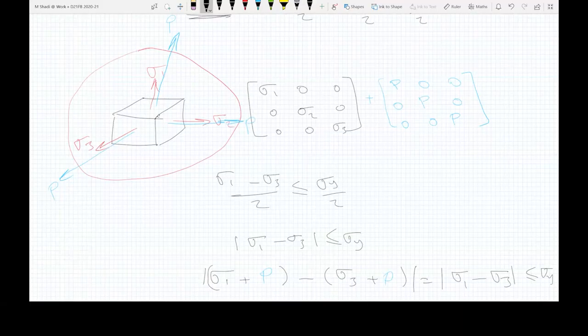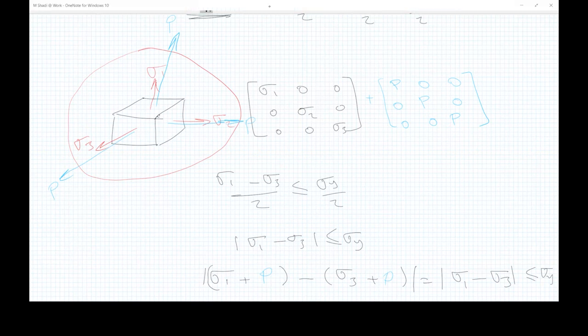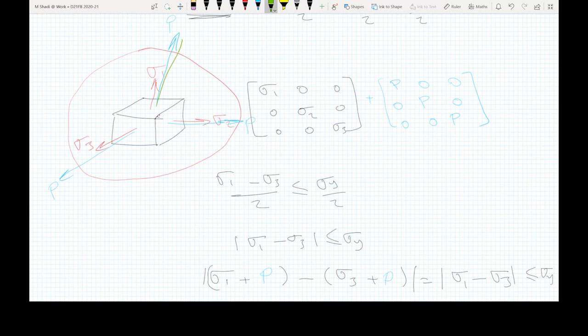Now, if you look into the force P, I probably just use green. If you look into the force P that is applied here and here and here, this force P has absolutely no effect on the failure as long as it is applied in equal amounts on all the faces.